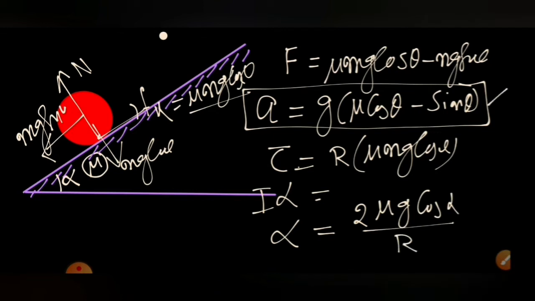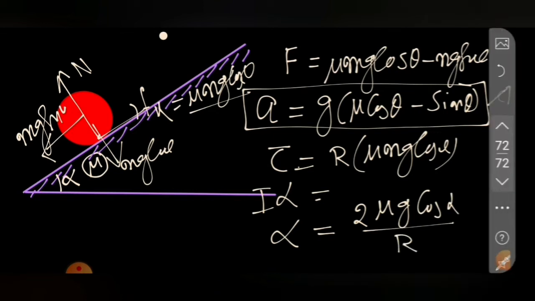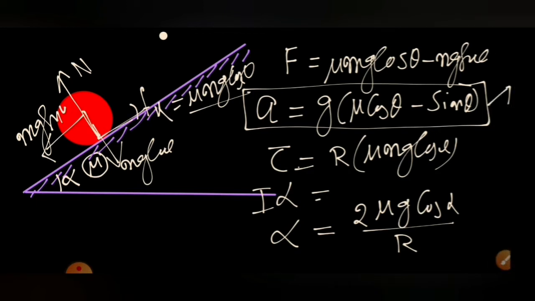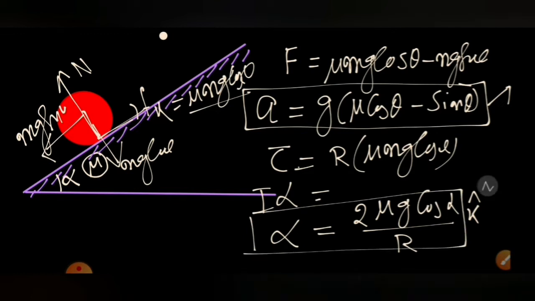This is in the direction of the inclined plane, and this will be the R cross F. This is the R value, this is the F value, the R cross F. So it will be in the anti-clockwise direction. This is the anti-clockwise direction. So this will be reducing the omega. Initial omega naught was like this, it will be decreasing the omega. So we got the alpha value, and we got the acceleration of the cylinder on the incline.